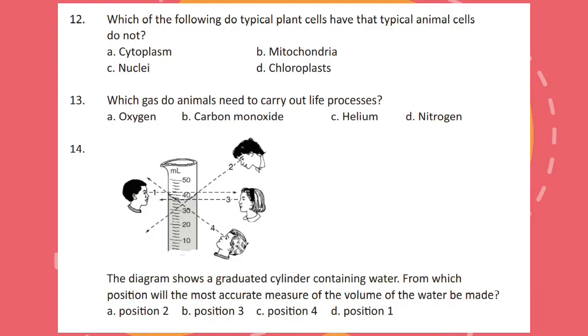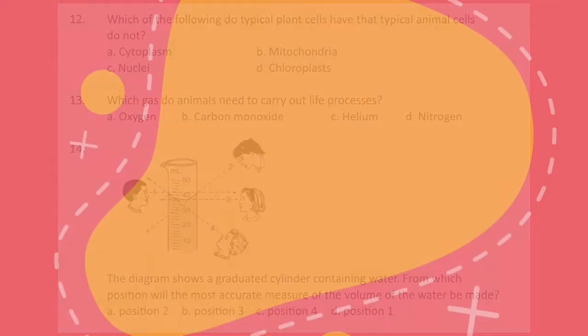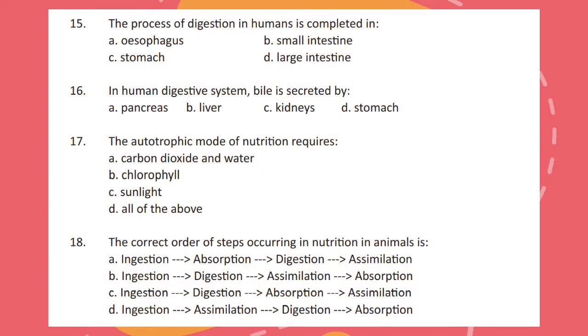Question 14. The diagram shows a graduated cylinder containing water. From which position will the most accurate measure of the volume of the water be made? Question 15. The process of digestion in humans is completed in. Question 16. In human digestive system, bile is secreted by.